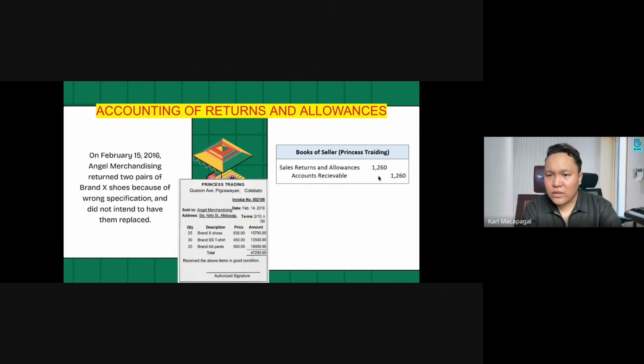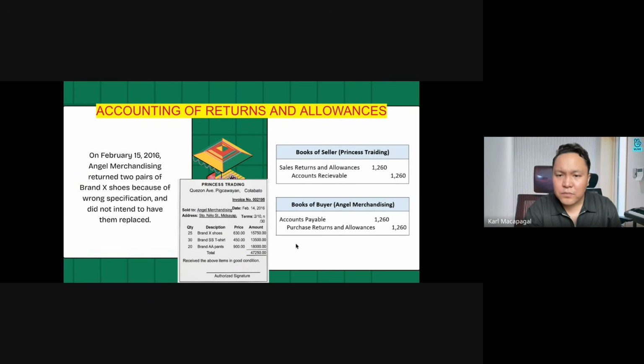How did we arrive at the computation of the 1,260 pesos? Because there are two pairs being returned, and the price of each is 630 pesos. 630 times 2, you'll get 1,260. Okay, and then next one is the books of the buyer. We have here the Angel Merchandise, accounts payable, purchase returns and allowances. Technically, it's the reduction of the accounts receivable and the accounts payable in the books of the seller and the buyer.